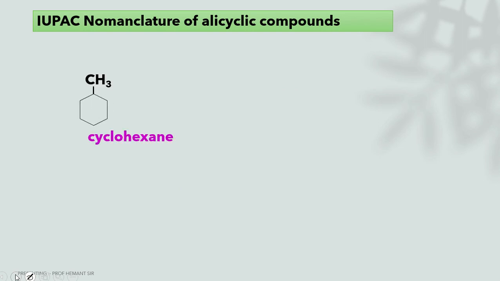Next slide. IUPAC nomenclature for alicyclic compounds. These are the alicyclic compounds. This part is a cyclohexane and a methyl group is there. This is cyclohexane and one methyl is there, hence the name of this structure will be methyl cyclohexane.